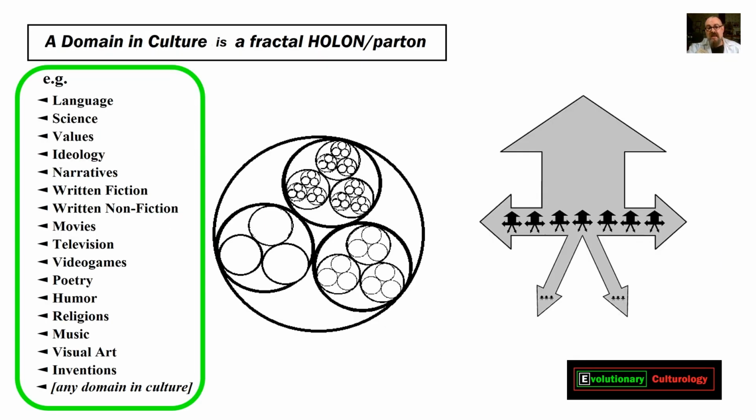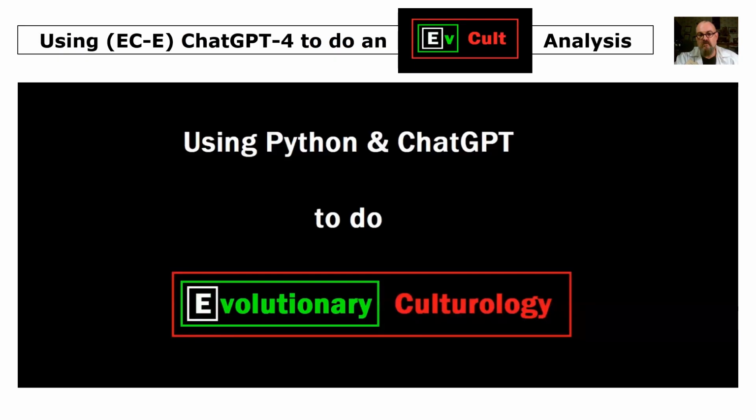Because all domains in culture, and there's over 50,000 of them, are structured and function as fractal holon partons. So this is how we use an EvCult enabled ChatGPT-4 to do an EvCult analysis.